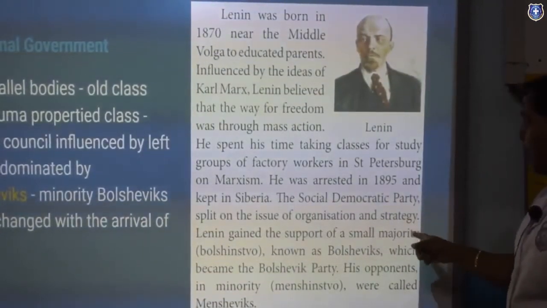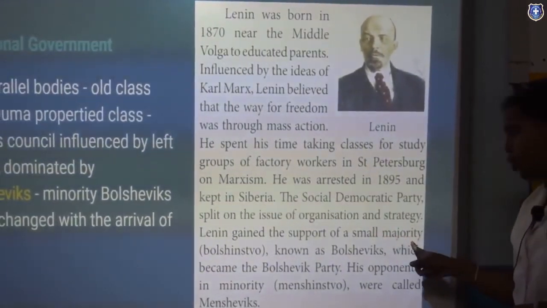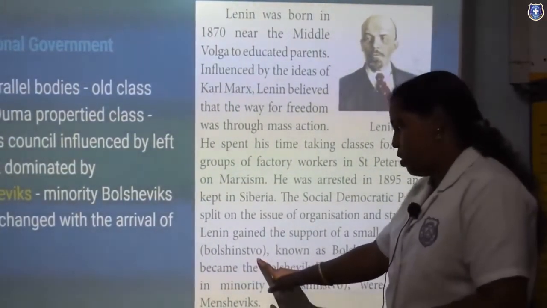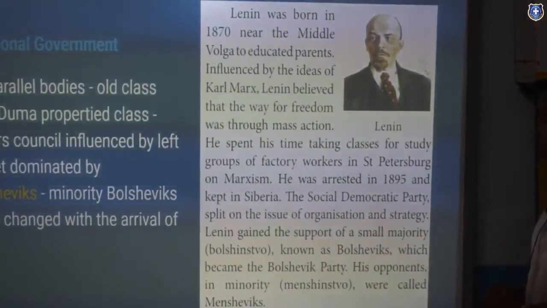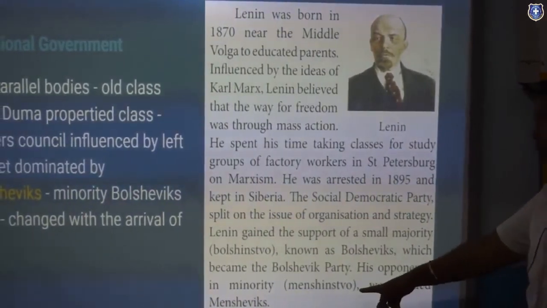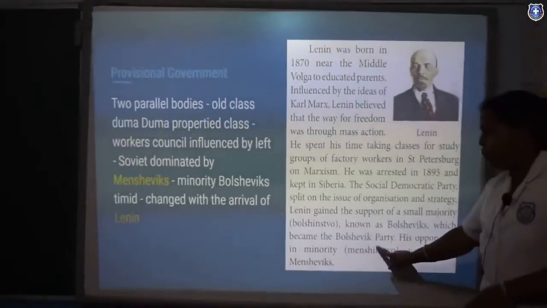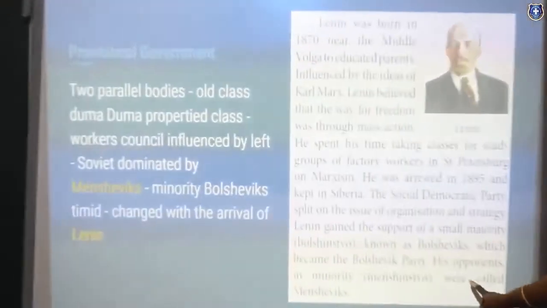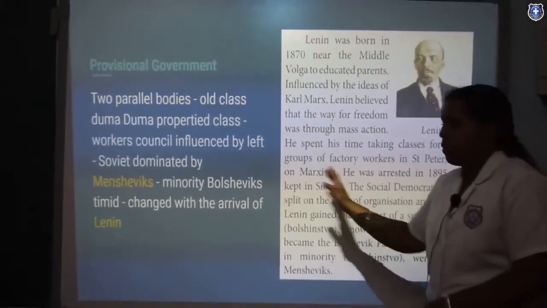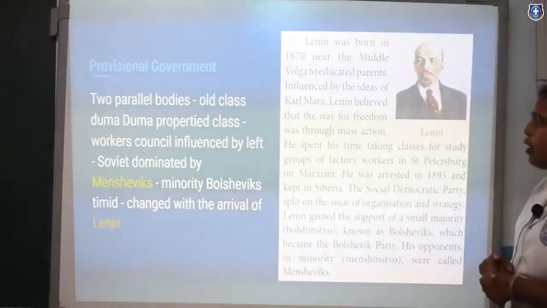The Social Democratic Party split on the issue of organization and strategy. Lenin gained the support of a small majority, Bolshinstvo, known as Bolsheviks, which became the Bolshevik party. His opponents in the minority, Menshevinstvo, were called the Mensheviks. This is the main point. Understand these two: the two parallel bodies are the majority as Bolsheviks and the minority as Mensheviks. And their idea was changed by the idea of Lenin.